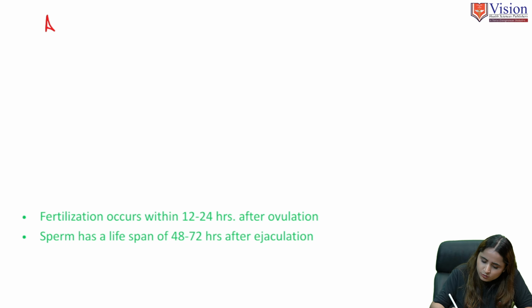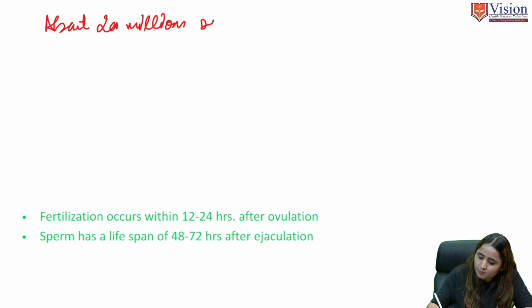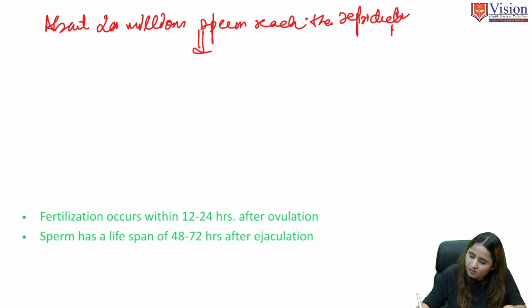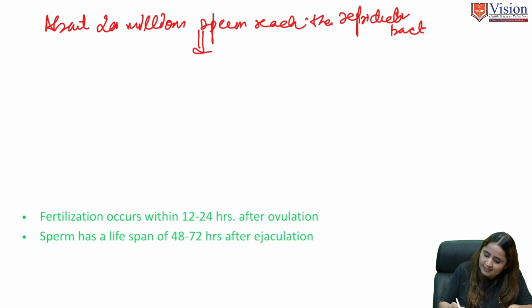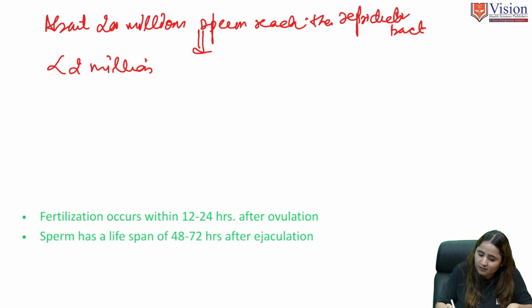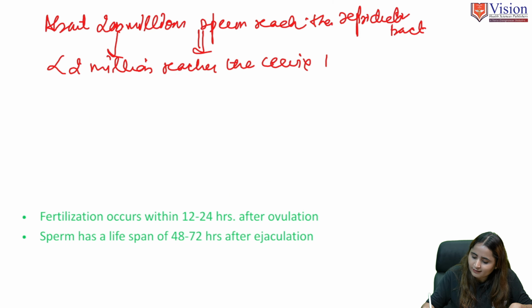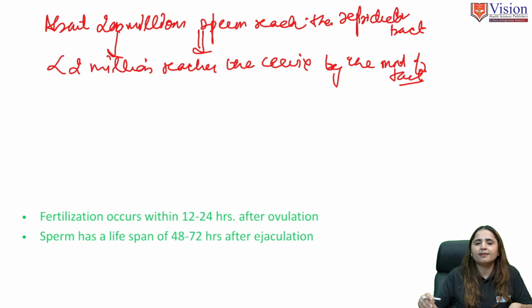Now moving ahead, let's discuss something very interesting about fertilization. About 200 million sperms reach the reproductive tract through the vagina, and from that, less than 2 million reach the cervix by the movement of the tail. The tail is a part of the sperm.